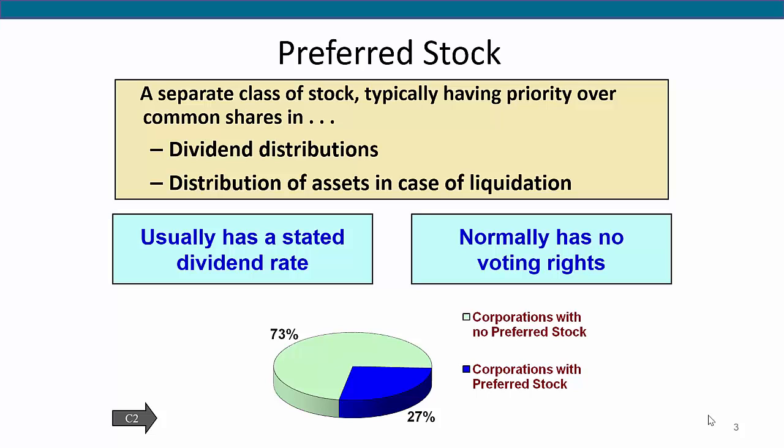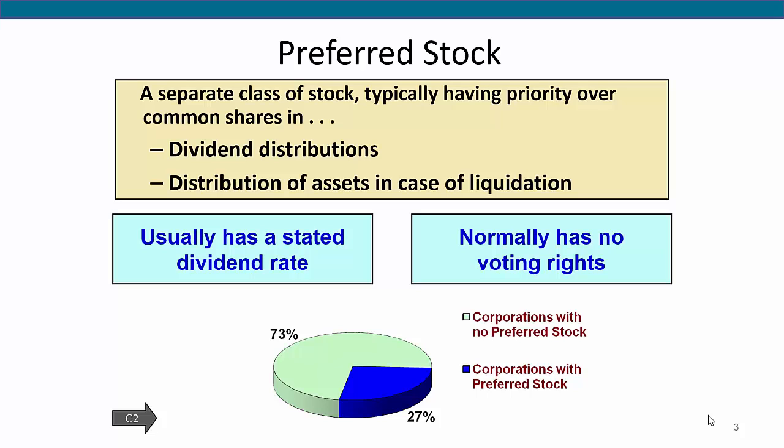Preferred stock usually has a stated dividend rate that is expressed as a percentage of its par value or as a dollar amount per share. It normally does not have voting rights. Now, corporations may issue preferred stock to be able to raise needed capital without sacrificing control, since preferred stock has no voting rights. Issuing preferred stock is a way to increase the return to common shareholders. It is also a way to increase ownership in the company if the common stock is perceived as too risky or has a lower than expected return.